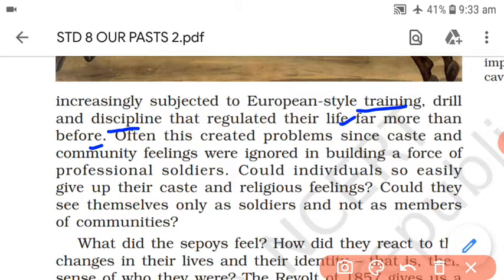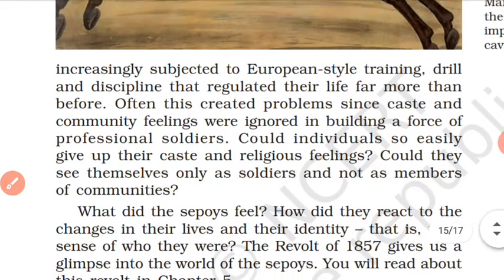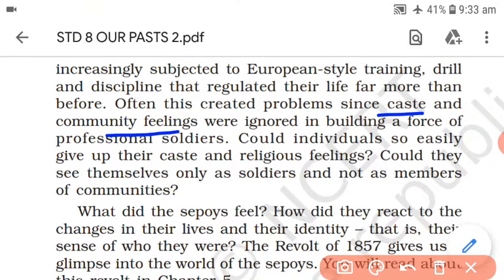This often created problems, and the reason behind these problems was caste and community feelings. The soldiers from India felt that caste and community feelings were ignored in building a force of professional soldiers. So they were opposed, because their religious feelings, caste feelings and community feelings were hurt.